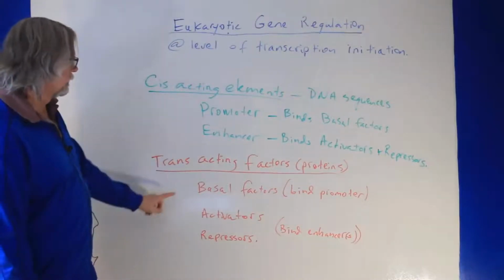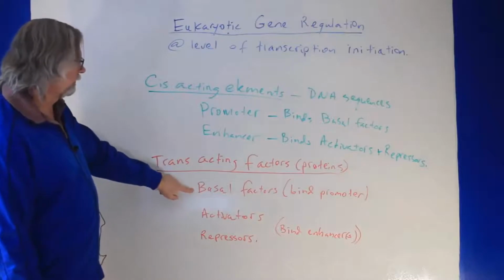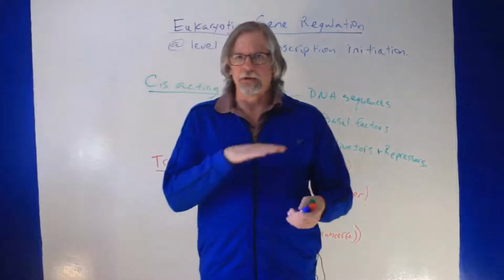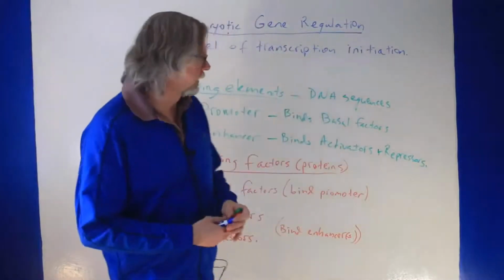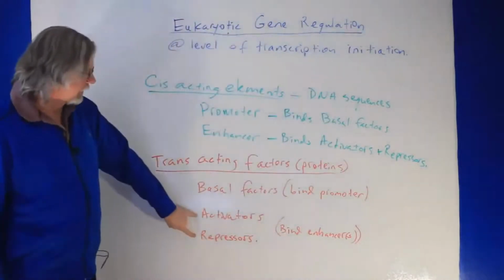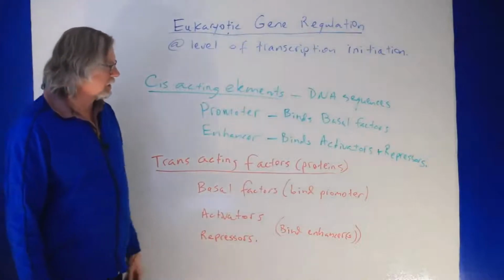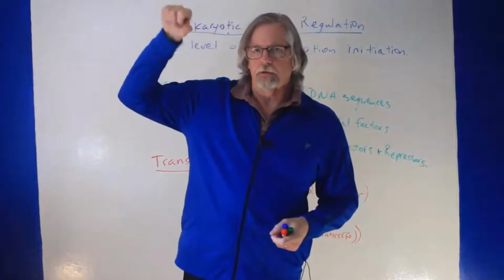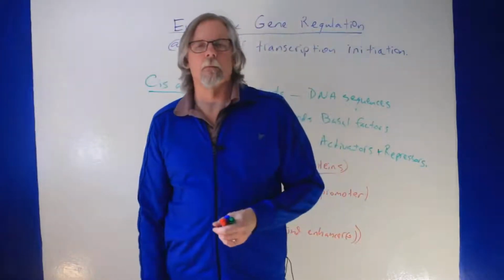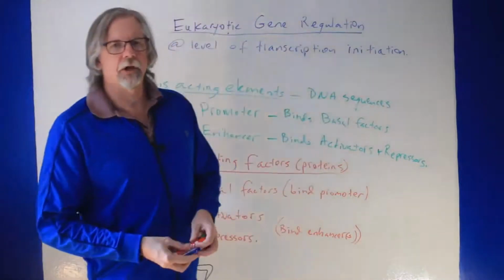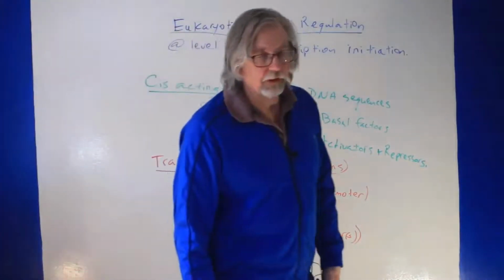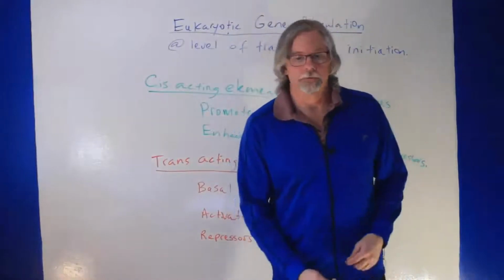Three main types that we'll talk about: the basal factors, which are involved in binding to the promoter and set the basal rate of transcription. And then there are the activators and repressors, which bind to enhancers and are either going to turn up that basal rate or turn down that basal rate. Those are the main elements involved in regulating gene expression at the level of initiation of transcription.